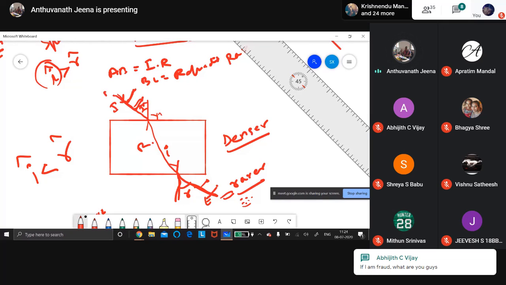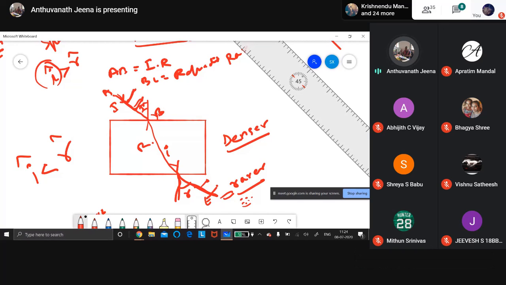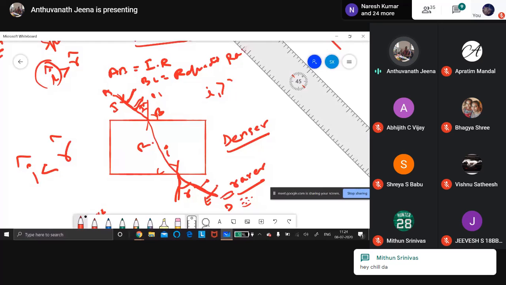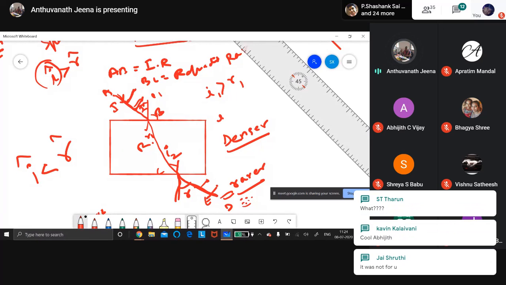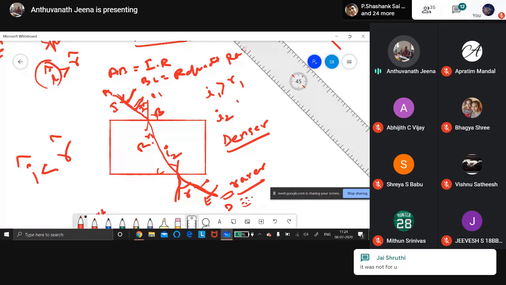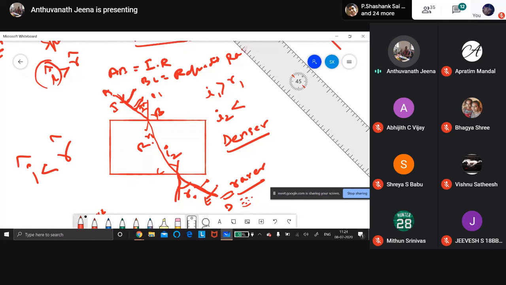Incident ray is AB, BC is the refracted ray, CD is the emergent ray. You understood? And this is I1. From rarer to denser medium, I1 is greater than R1. This is R1. In denser to rarer medium, I2 will be lesser than R2, because it is going from denser to rarer.